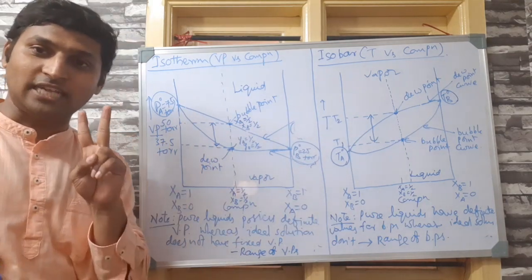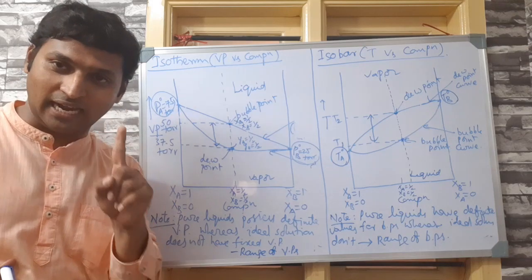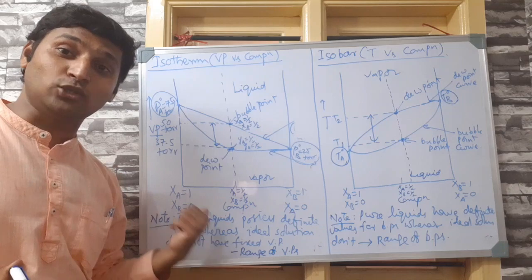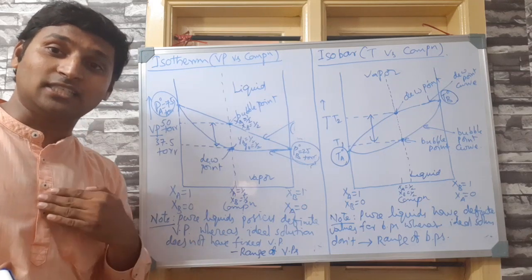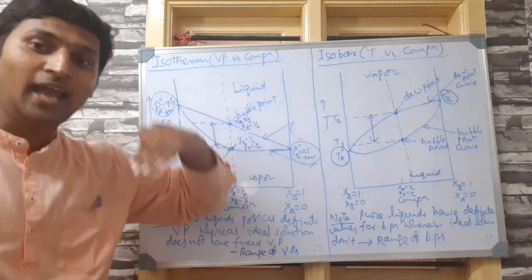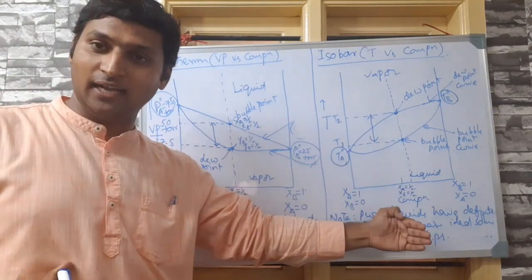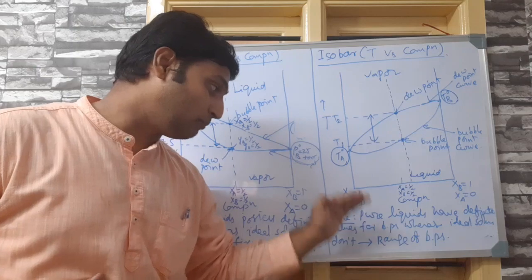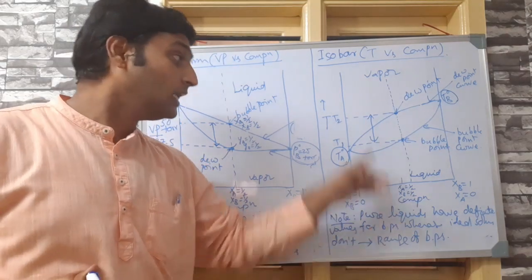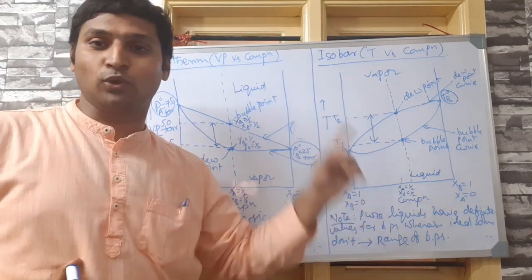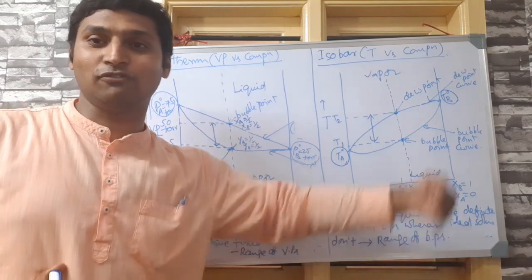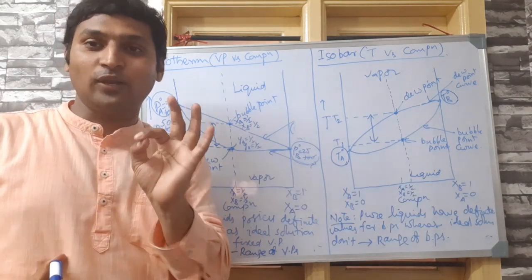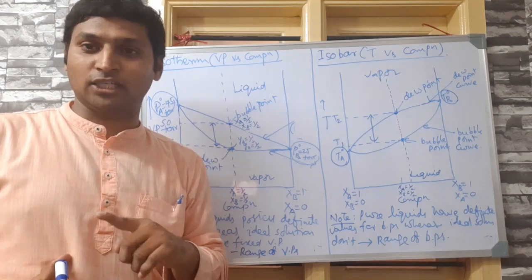Now, we have established 2 important notes: pure liquids have definite vapor pressures, whereas ideal solutions of 2 or more liquids exhibit a range of vapor pressures. As a complement to that, we have established that pure liquids have definite boiling points, whereas ideal solutions of 2 or more liquids will have a range of boiling points. That will be the underlying principle for fractional distillation.